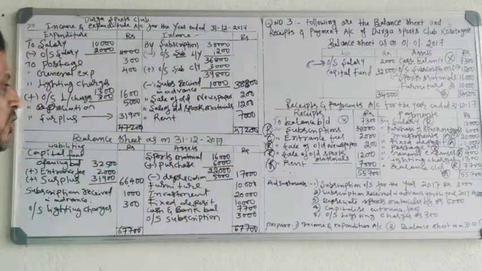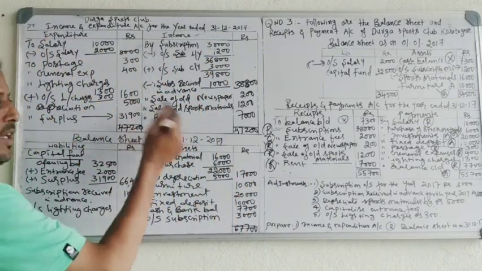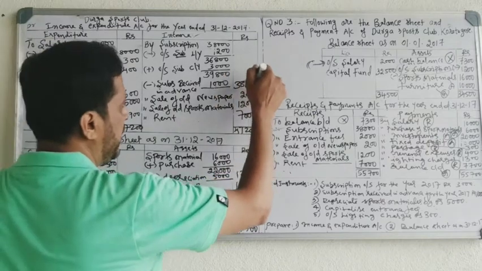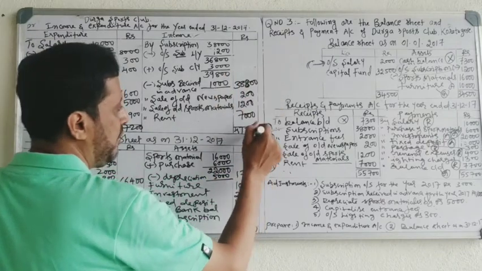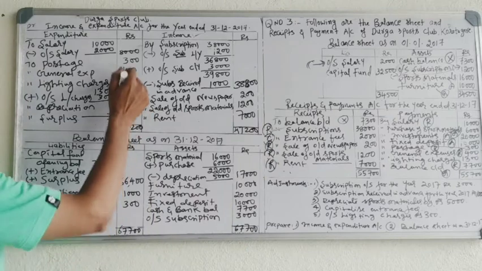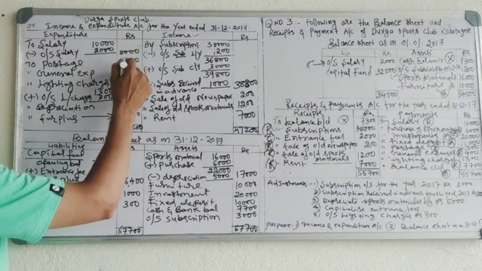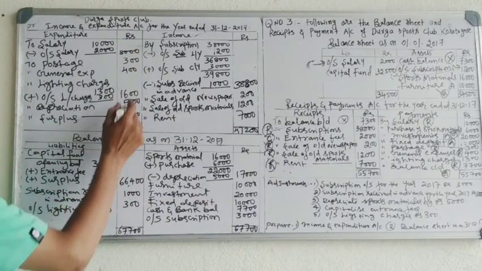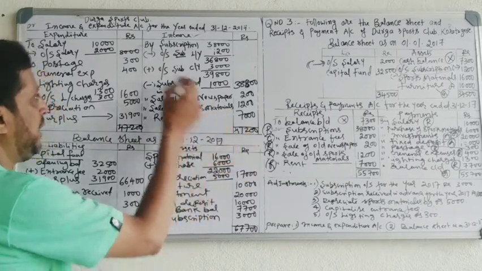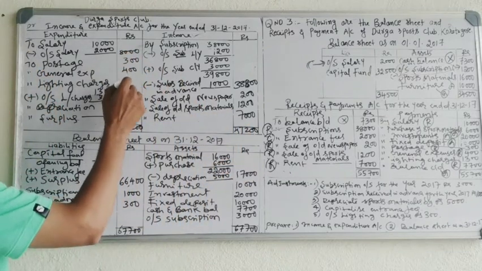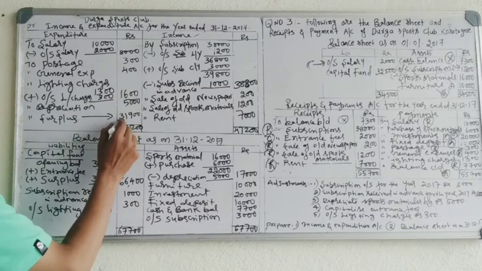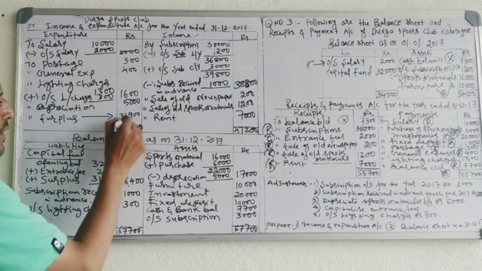Let's see the income and expenditure account. First we will see the income side. Income side total is 47,200. On the expenditure side you have 8,300, 400, 1,600, 5,000. So from 47,200 deduct 8,300, 400, 1,600, 5,000. Then you will get the balance 31,900.